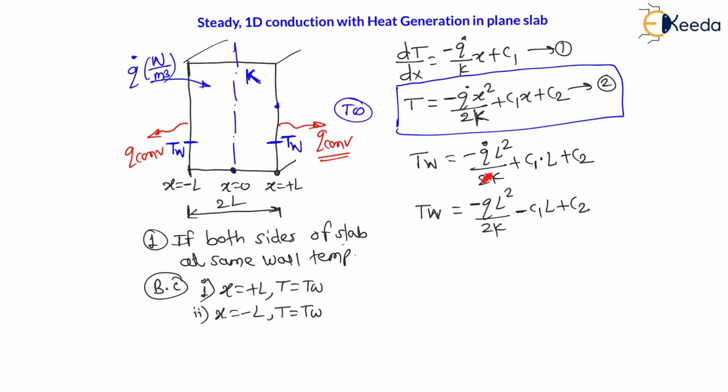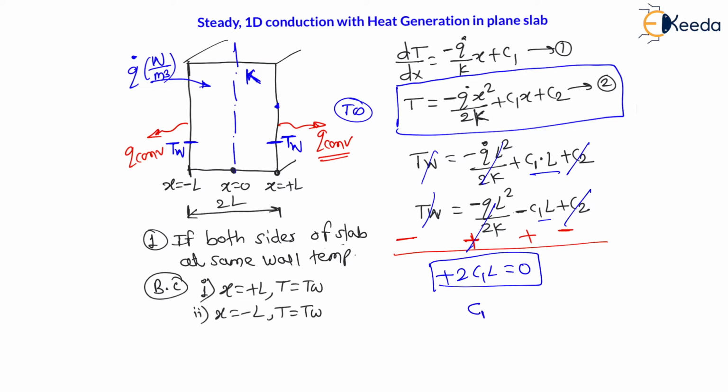And my dear students, let us subtract these two equations. If I subtract equation number 2 from equation number 1, this minus will become plus, and this plus will become minus. If I subtract these equations, then this T wall gets cancelled, the minus and plus terms get cancelled, plus C2 minus C2 will get cancelled, and this will be plus, plus, means plus twice C1 L will be equal to 0, right? And length is not 0. That means the first integration constant C1 must be equal to 0. So my dear students, here we have calculated the first integration constant.